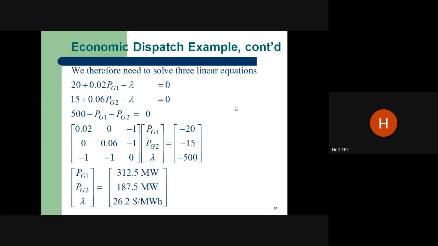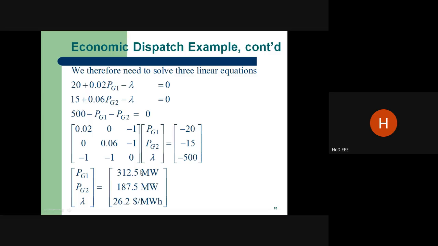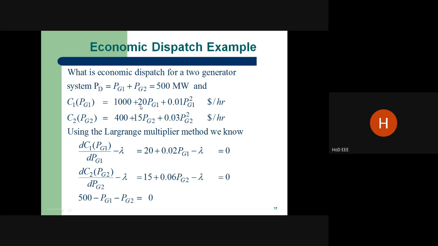Suppose for the same problem the characteristic equation has different values, then only we get different values of P1 and P2. Suppose here it is 1020 plus 0.01 P1 squared.